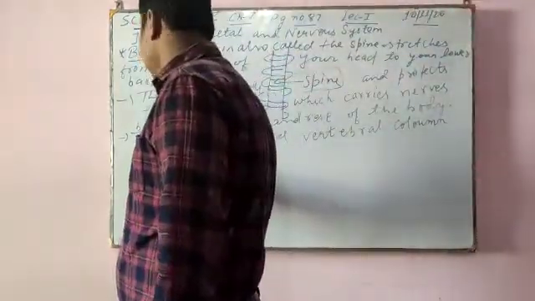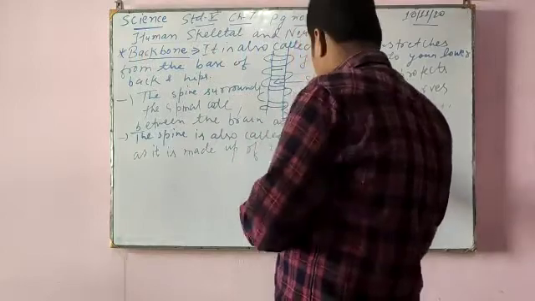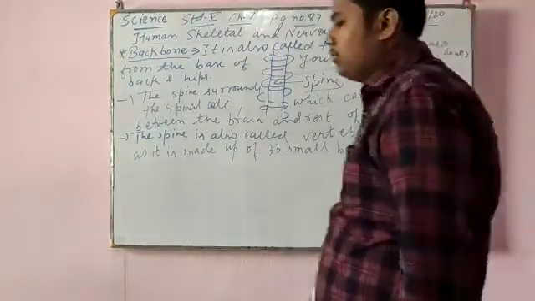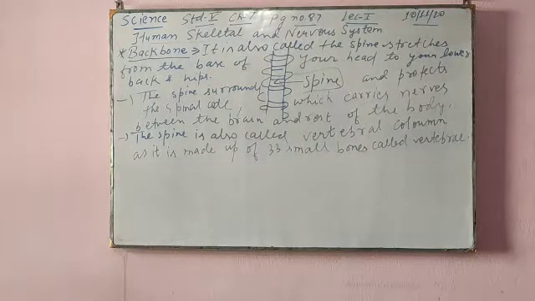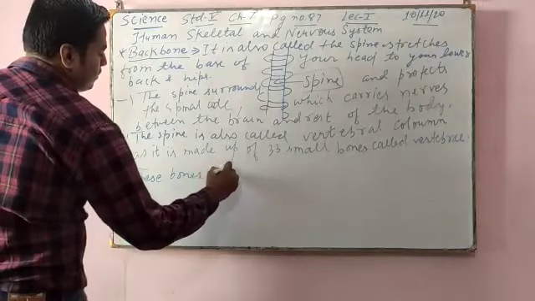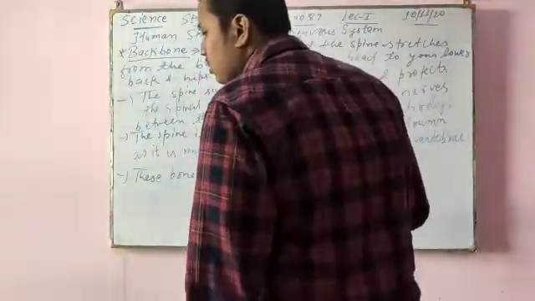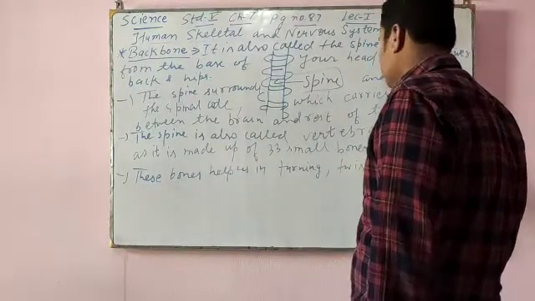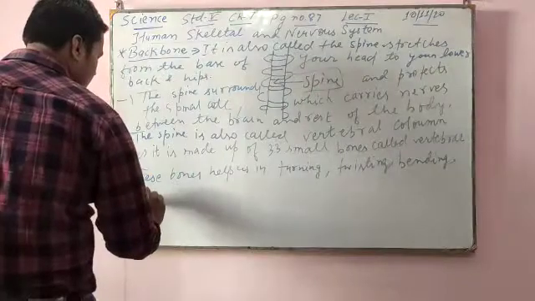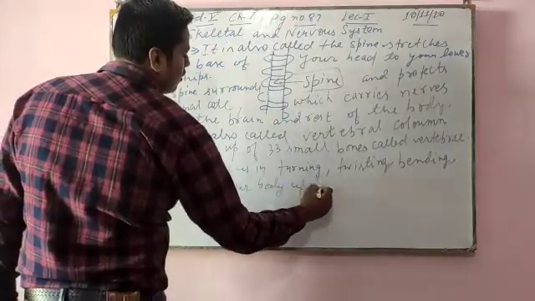Because it is made up of 33 small bones called vertebrae, V-E-R-T-E-B-R-A-E, and these bones help us in turning, twisting, bending, and keeping our body upright.